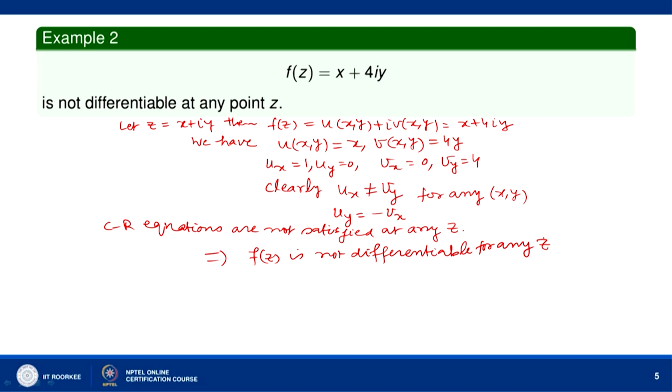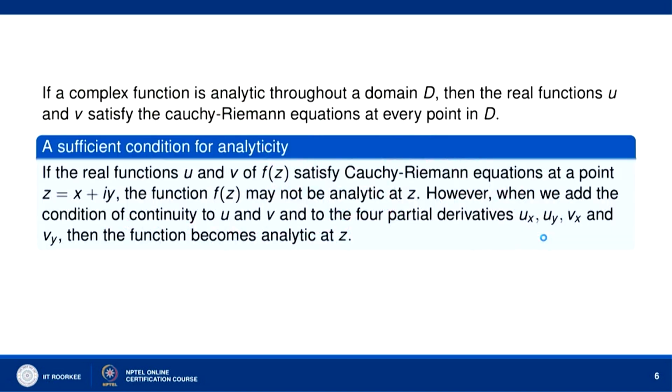Now we shall see that in some cases CR equations will hold at a point, but the function is not differentiable there. So, it can happen: the satisfaction of CR equations is a necessary condition for differentiability, it is not sufficient. So, if a complex function is analytic throughout a domain D, then the real functions u and v satisfy Cauchy-Riemann equations at every point in D. This we have seen.